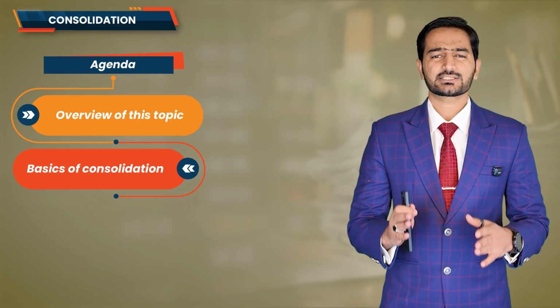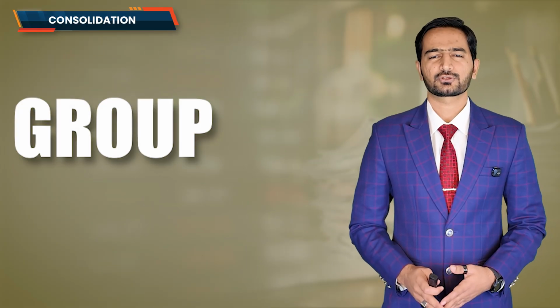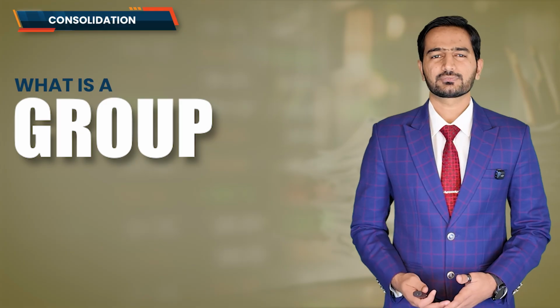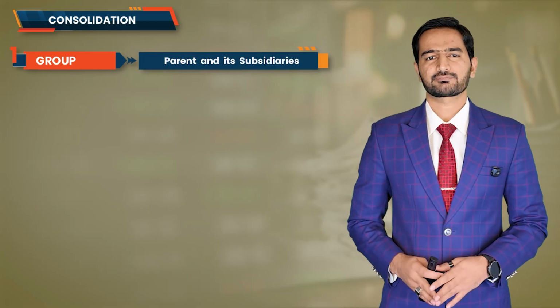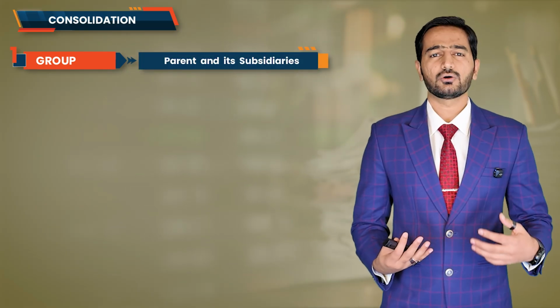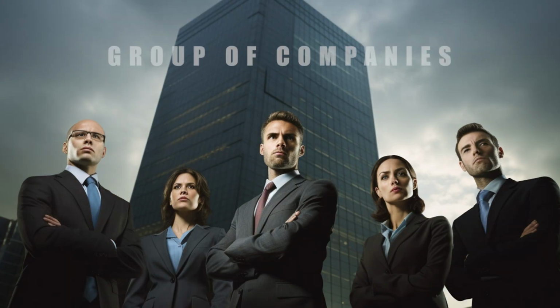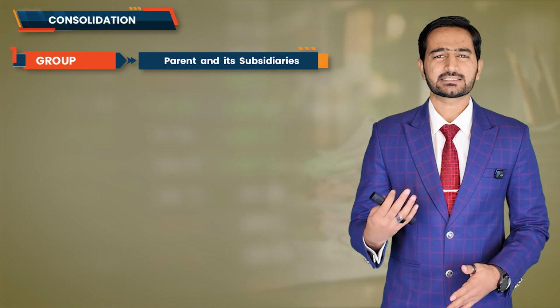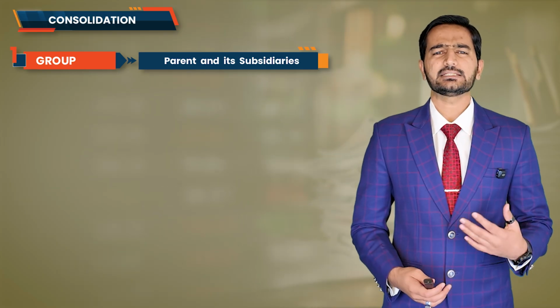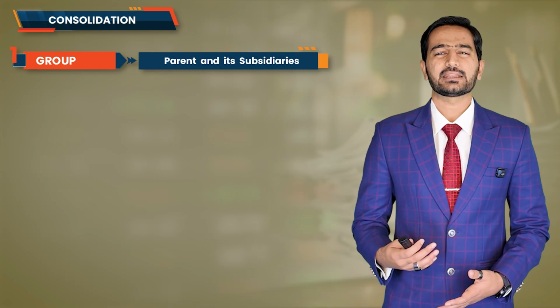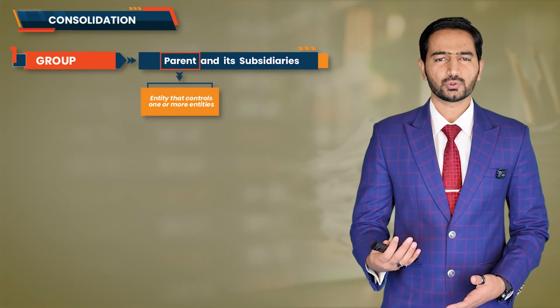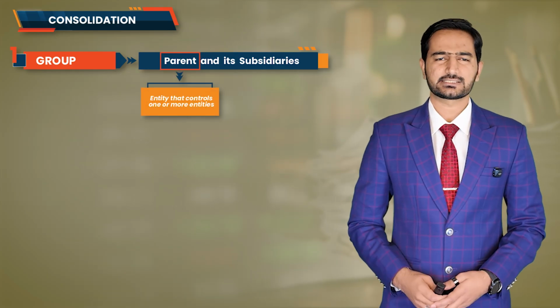Alright, now let's start with a very simple term, and that is the word group. So what is a group? Well, it's quite straightforward. A group simply means a parent and its subsidiaries. A parent company and all the entities that it controls, these together form a group of companies. Now, let's break this down a bit more. A parent is an entity that controls one or more other entities.